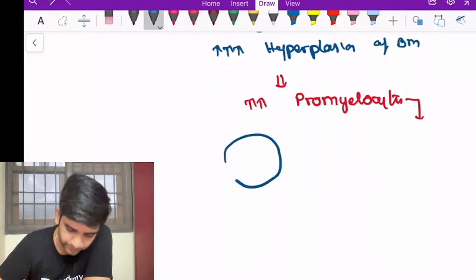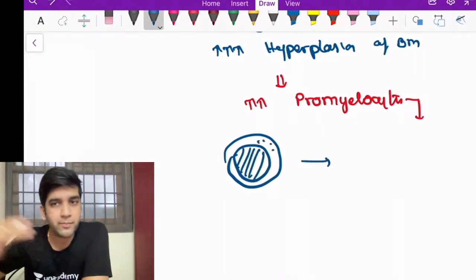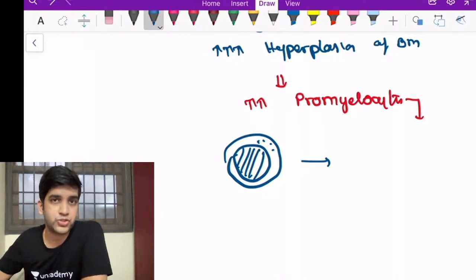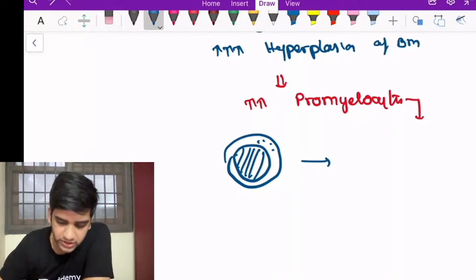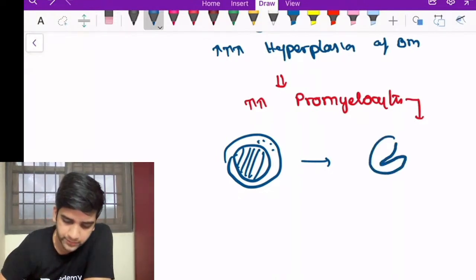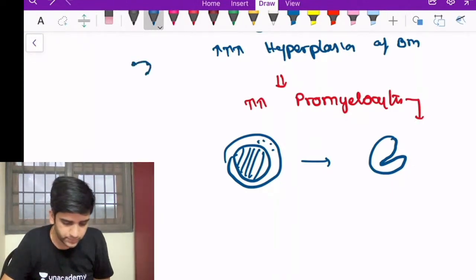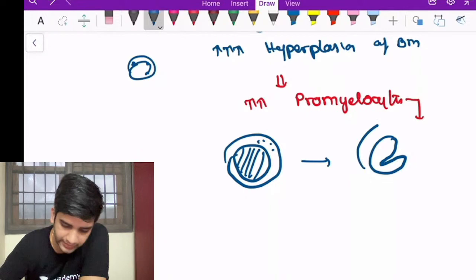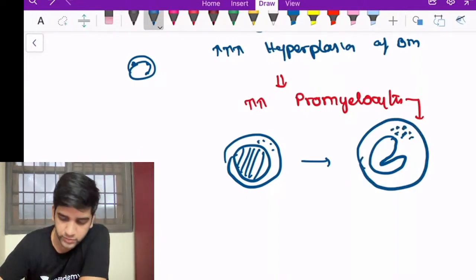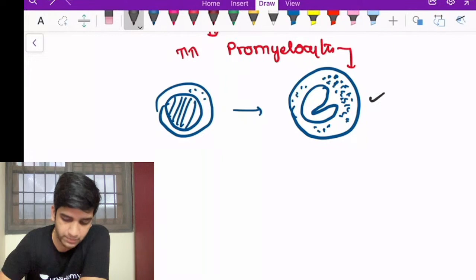A promyelocyte, see, this is a blast. This is how we drew the blast, right? Nucleus and granules. The promyelocyte is the next matured cell after a blast. In any WBC, especially in granulocyte maturation, the nucleus folds on itself. This is what happens to the nucleus. It will fold, and finally I'll have lobes, a neutrophil, right? It keeps on folding. Not only that, I'll have lots and lots of granules, more than usual, more than what I expect. So I have cells which will be abundant like this.